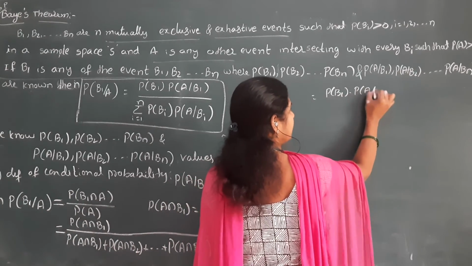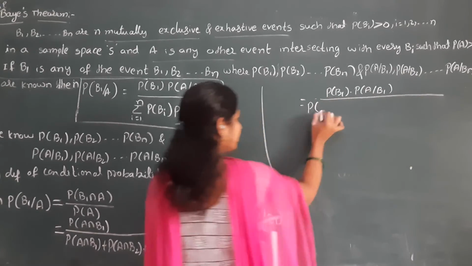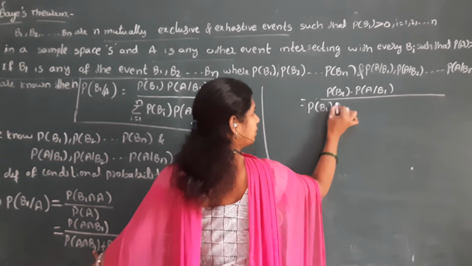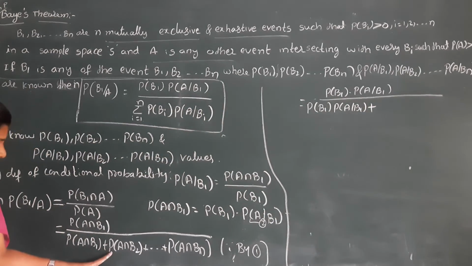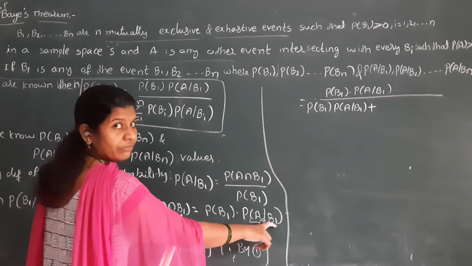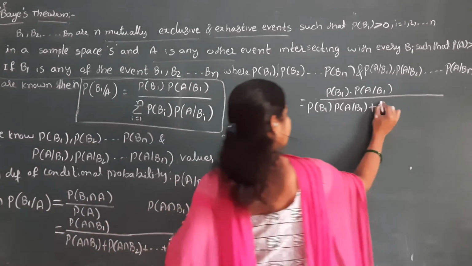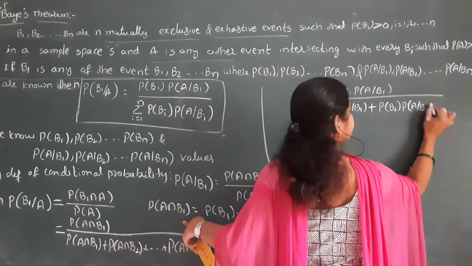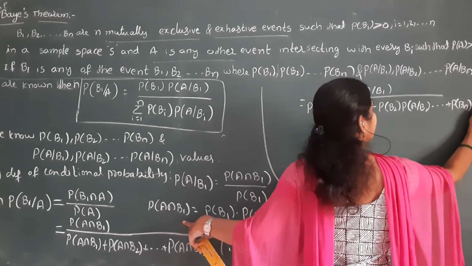The same formula applies in the denominator: P of B1 into P of A by B1 plus P of A intersection B2, which is P of B2 into P of A by B2, so on up to P of Bn into P of A by Bn.